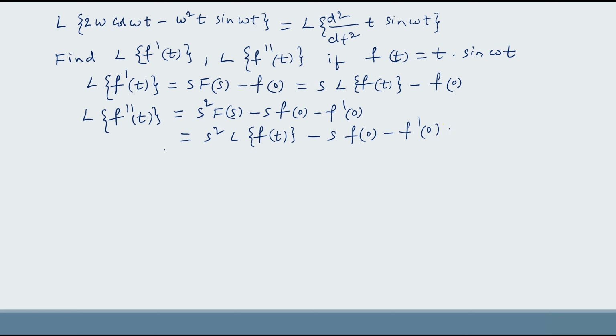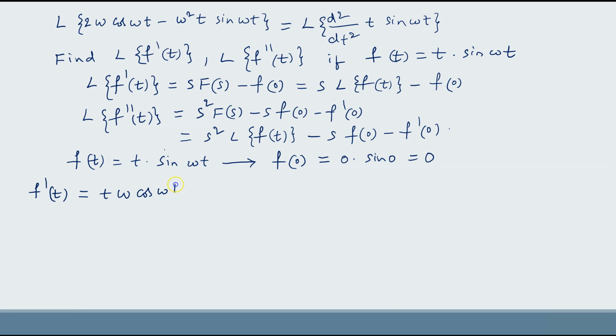Now we have f of t equal to t sin omega t. Now f of 0 equal to 0 into sin 0, which is equal to 0. Now f dash of t equal to t omega cos omega t plus sin omega t.